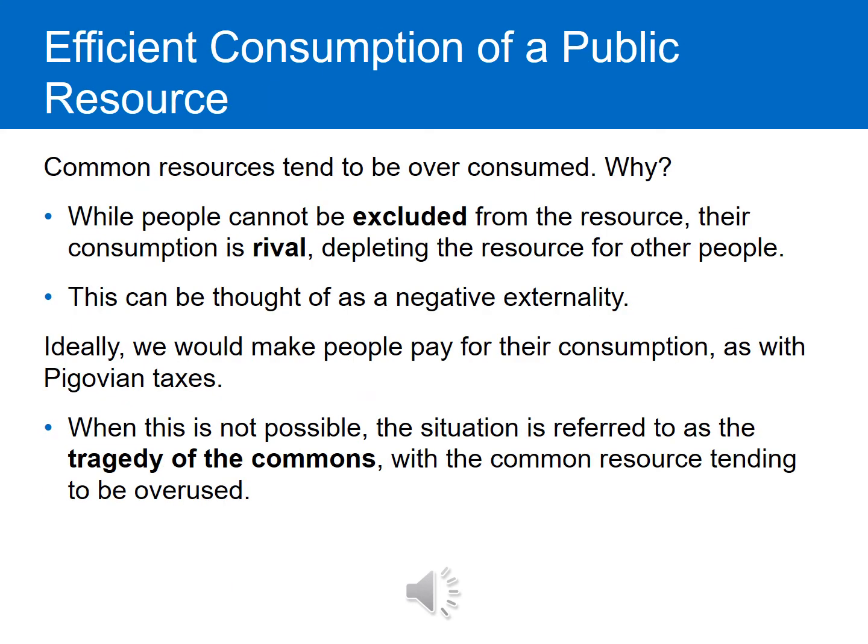Now let's look at another type of good. Let's look at common resources. Common resources tend to be overconsumed. Why is that? While people cannot be excluded from the resource, so they can't be prevented from using it, their consumption is rivalrous, so it depletes the resource for other people. And this can be thought of like a negative externality. Ideally, we would like to make people pay for their consumption with Pigouvian taxes. But when this is impossible, we end up with a situation called the tragedy of the commons, where the common resource tends to be overused.